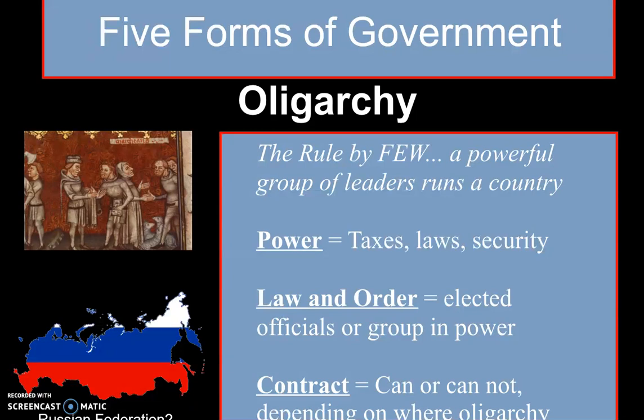The contract, it really just does depend. It can or cannot have a social contract depending on where this oligarchy forms. Okay, there may be no contract with the oligarchy if it was a group of military leaders or powerful people that took over a country, or there may be a social contract in places like the Russian Federation, where they do have elections, but these guys are kind of behind the scenes. So the ruling class in the oligarchy really doesn't have a social contract with the people.